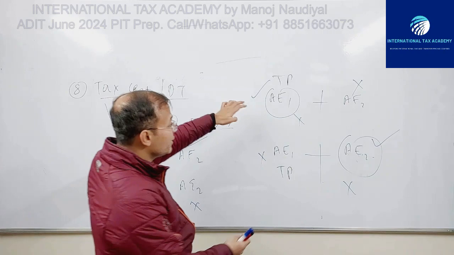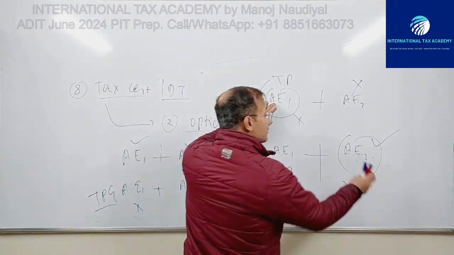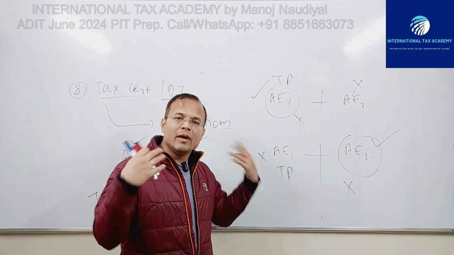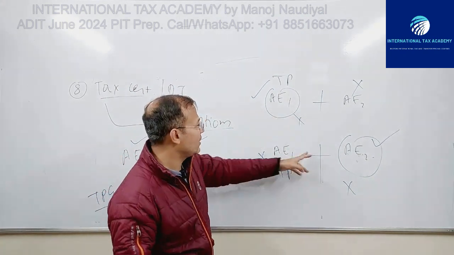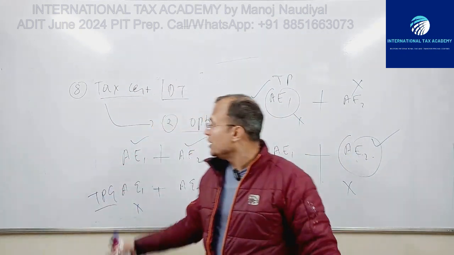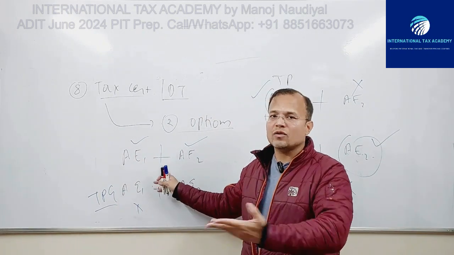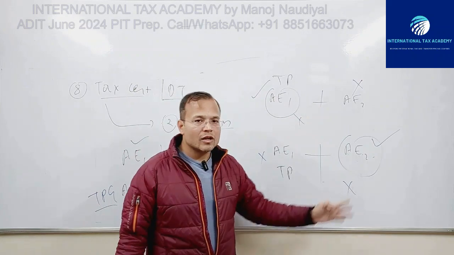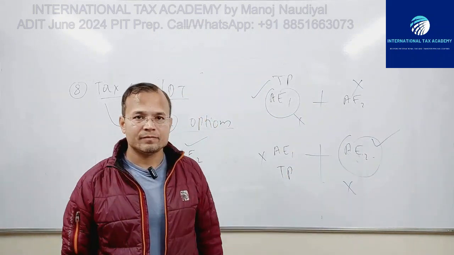In these two cases, they also have to follow the remainder of the TP guidelines. Wherever there is a conflict, that is why I told you that only this jurisdiction is the fitting case for application of this SNS approach. Otherwise, everywhere you have to follow the remainder of the TP guidelines.